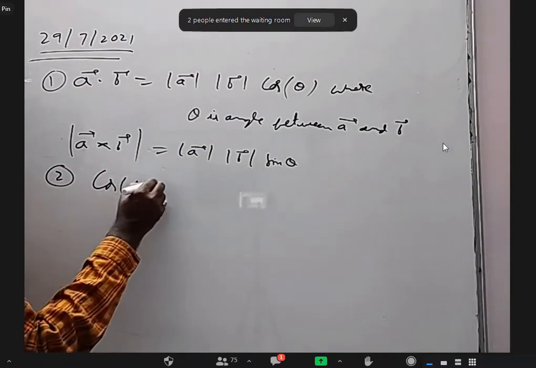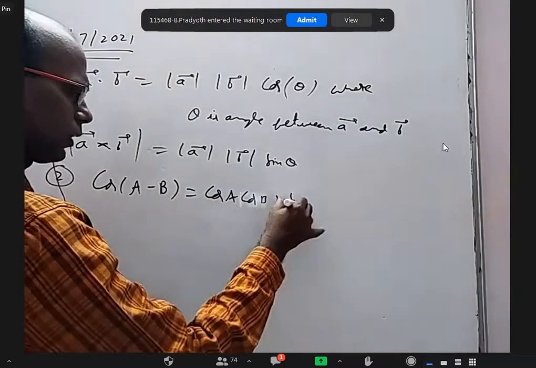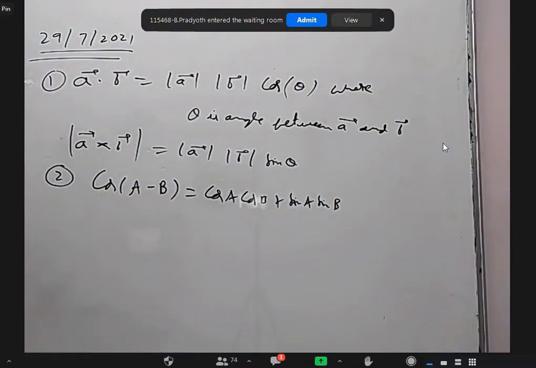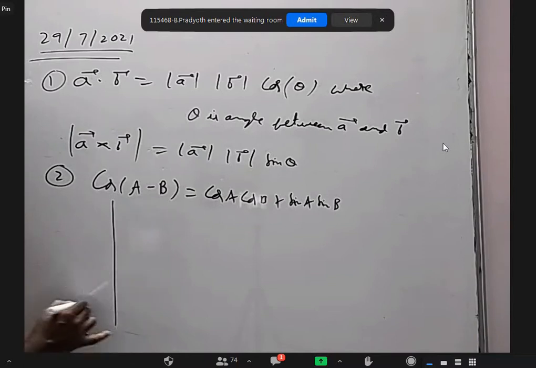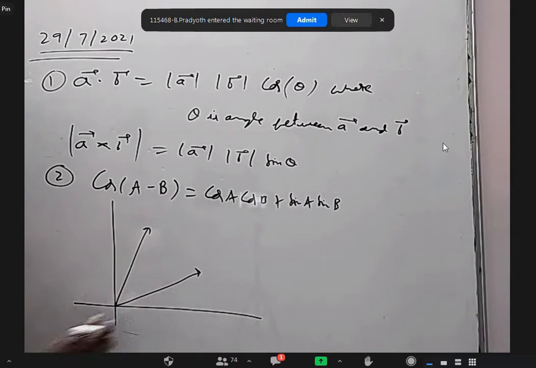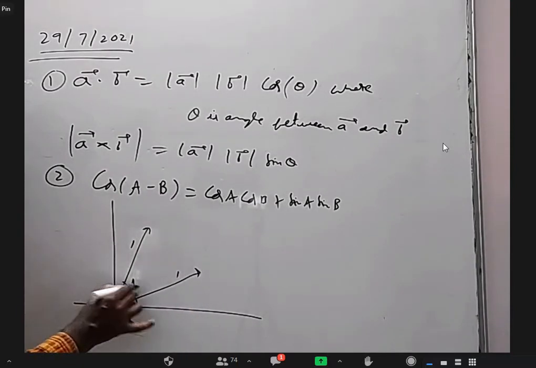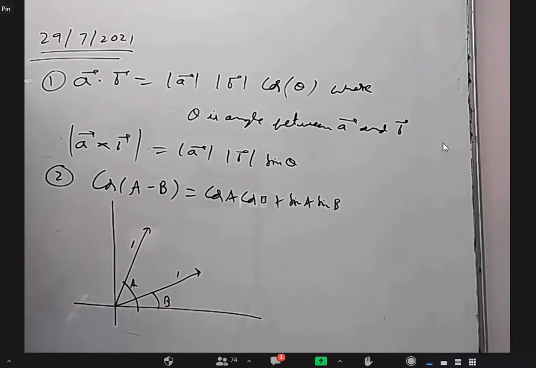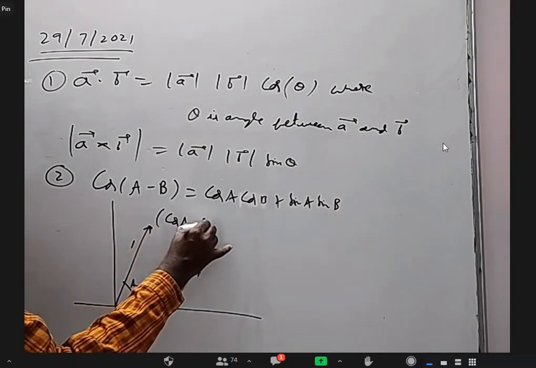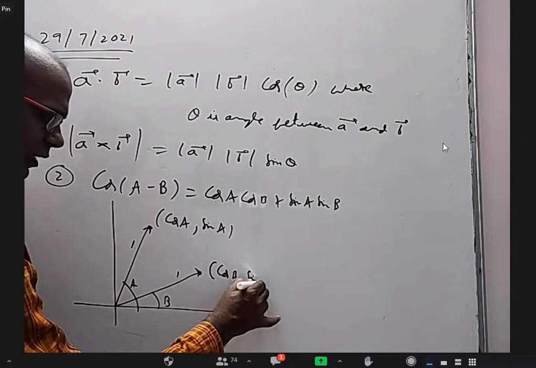Now let us look at this. The formula is this: cos(A minus B) is cos A cos B plus sin A sin B. Why I want to prove this first, I'll tell you. Let us say this is on a unit circle with radius 1. This total angle is A and this angle is B. According to our definition, the coordinates of this point are cos A comma sin A, and coordinates of this point are cos B comma sin B.